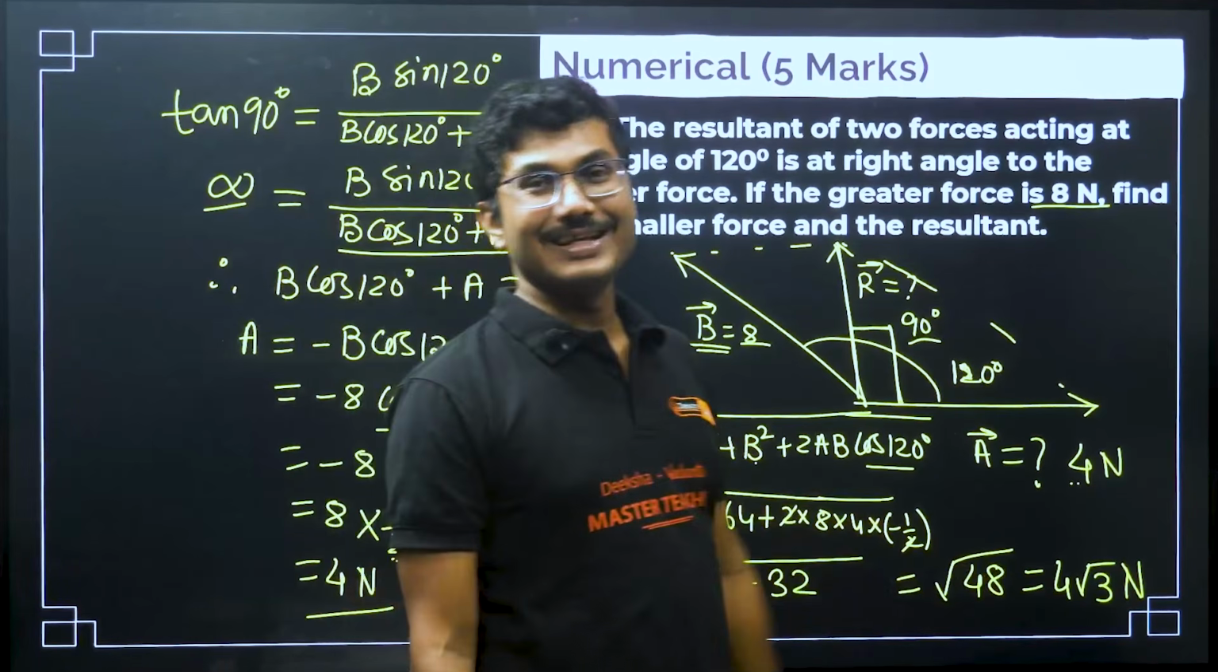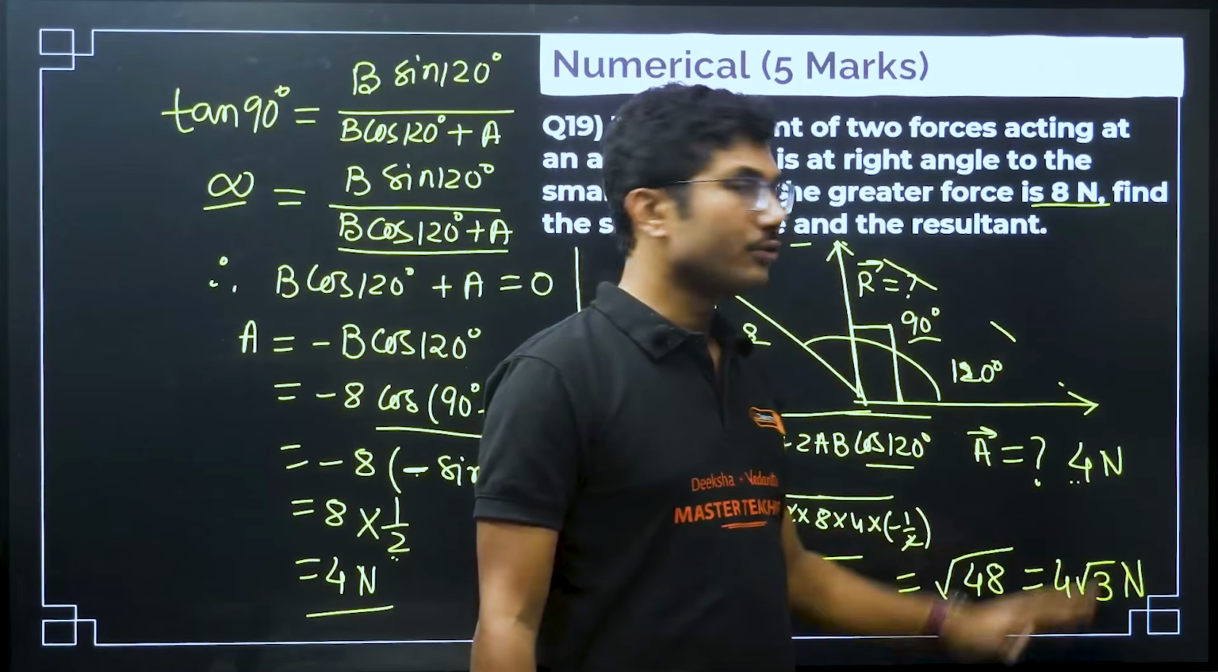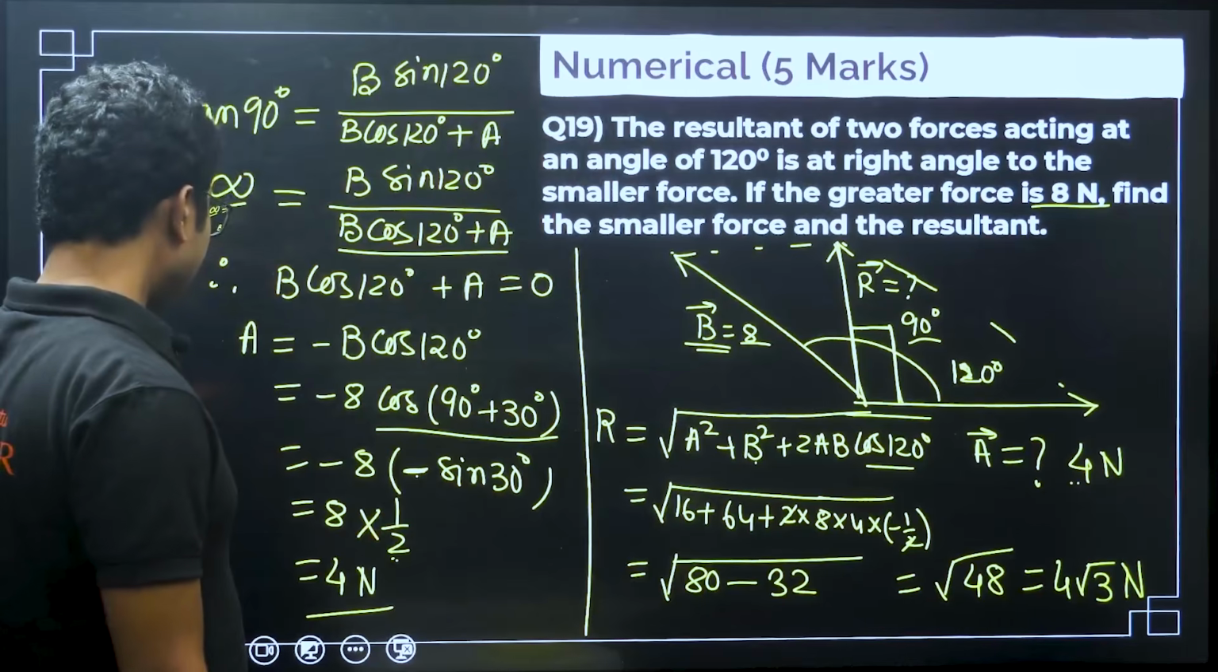48 means 3 16s are 48. So, 16 square root is 4. So, 4 into root 3. So, this is the resultant for this question.